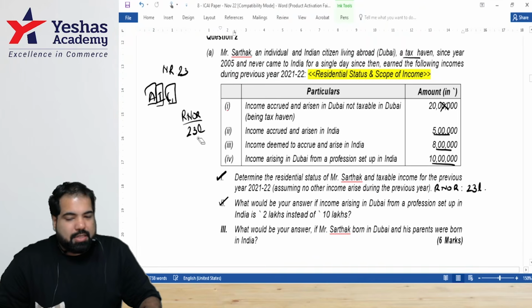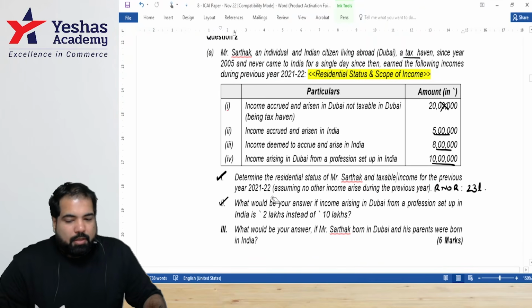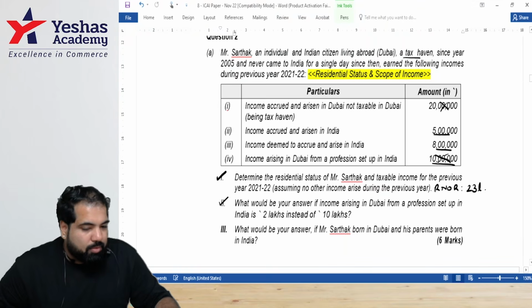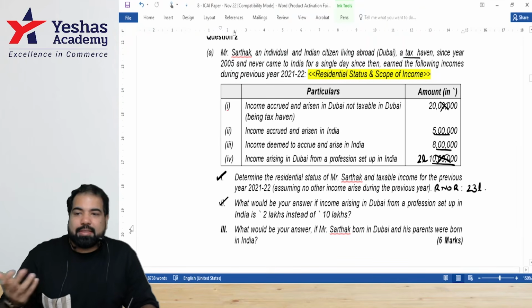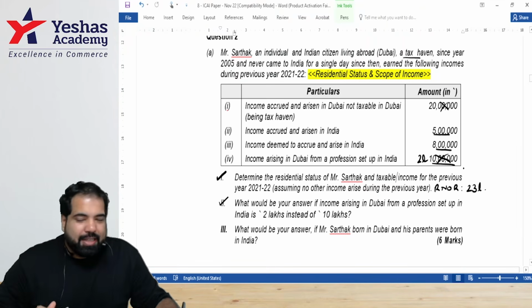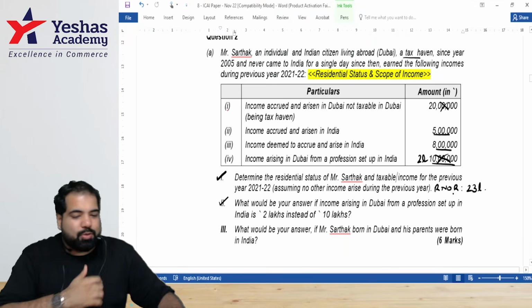Please read the second one and see if your answer changes, guys. What would your answer be if instead of 10 lakhs it becomes how many? 2.5 plus 2, 7. 7 plus 8, 15. Then what will not apply, guys? AIC1, AIC2, only if it's more than what? 15. Guys, this is the only place where it's more than. So, guys, your answer will change.